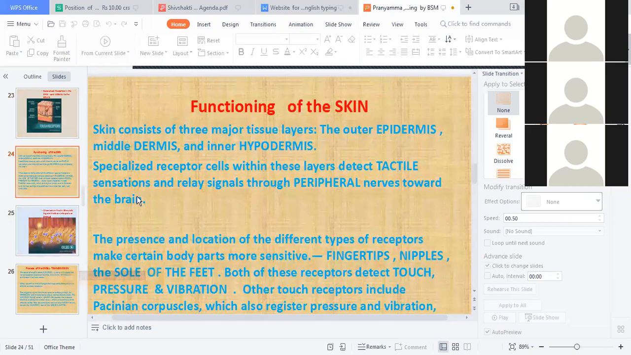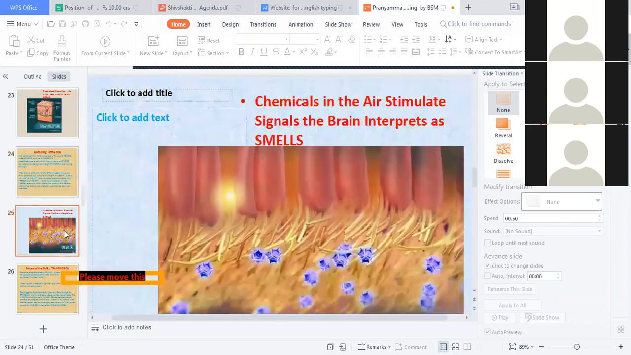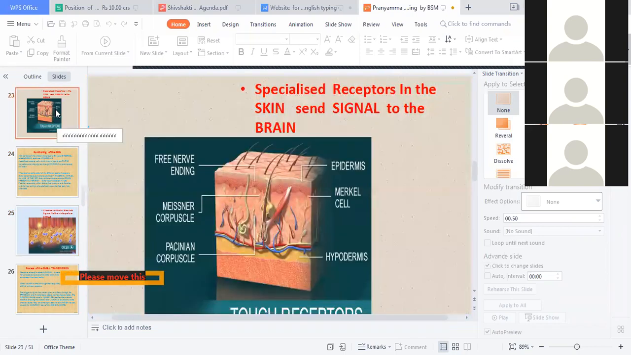Skin consists of three major tissue layers: the outer epidermis, middle dermis, and the inner hypodermis. Specialized receptor cells within these layers detect a tactile sensation and relay the signals through peripheral nerves toward the brain. Okay. Skin, आपको touch होएगा. Okay. तो क्या होएगा? That touch, you will feel the sense of the touch, and a signal is passed from